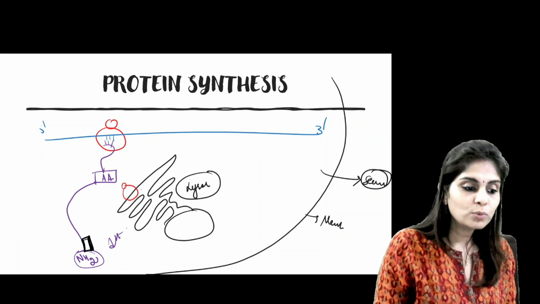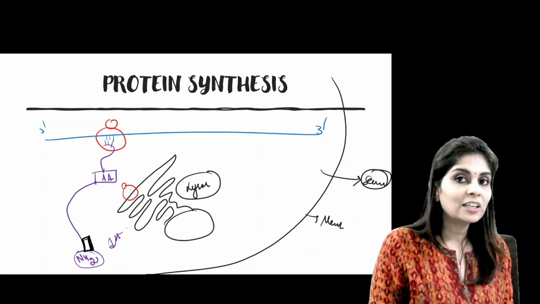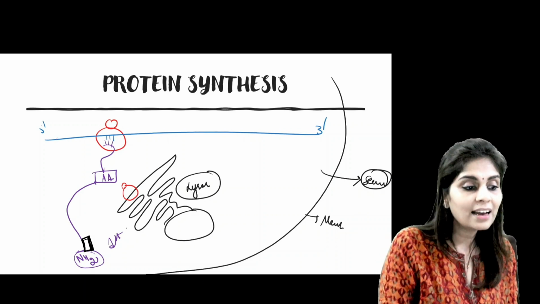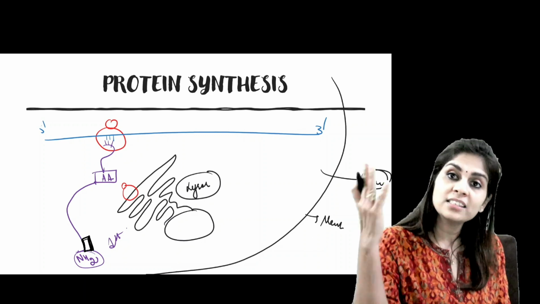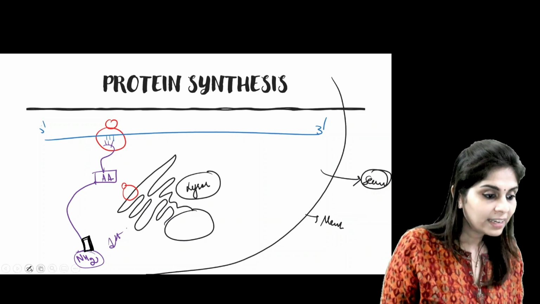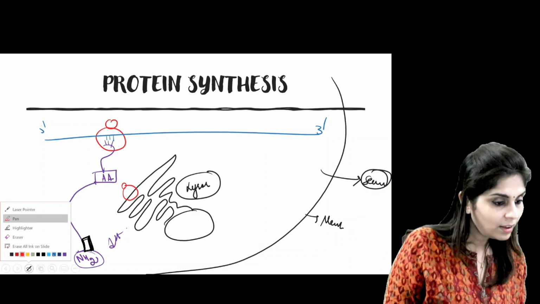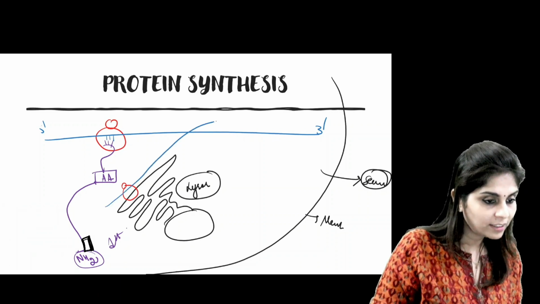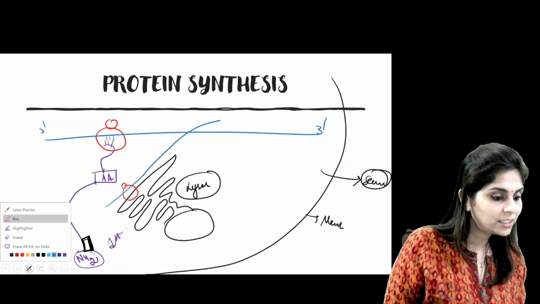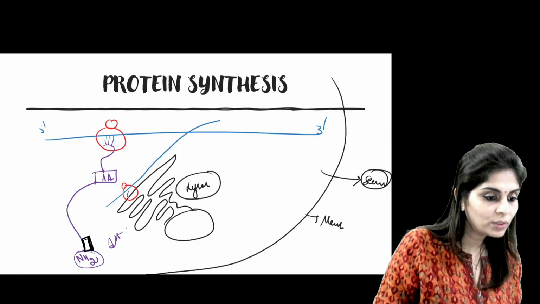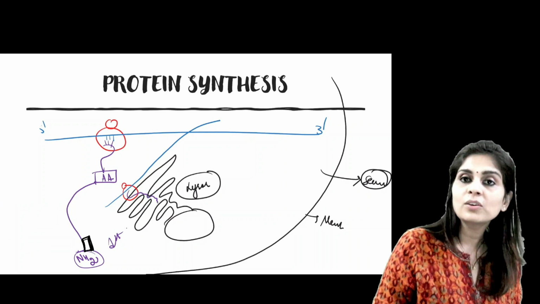And when the ribosome comes and gets attached to endoplasmic reticulum, it will not come alone. It would drag along with it the mRNA which it has been translating. So where is the mRNA now? The mRNA is now attached here, and the polypeptide chain now starts growing into the vesicles of endoplasmic reticulum.